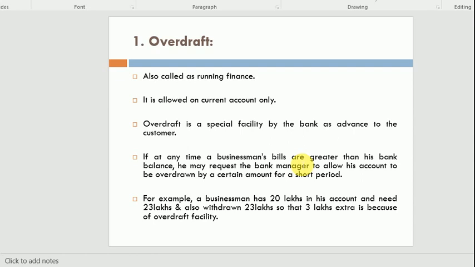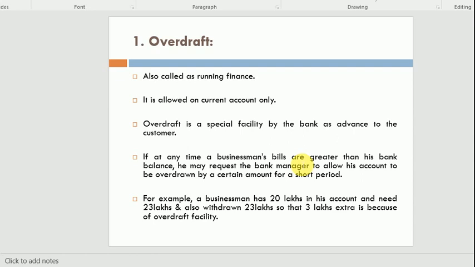He now has the right to withdraw 23 lakh by requesting the bank to manage a 3 lakh overdraft amount. In this sense, he can withdraw 23 lakh: 20 lakh his own amount and 3 lakh overdraft.